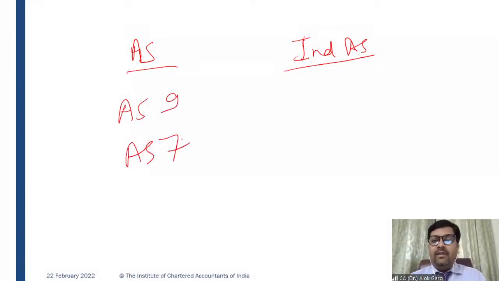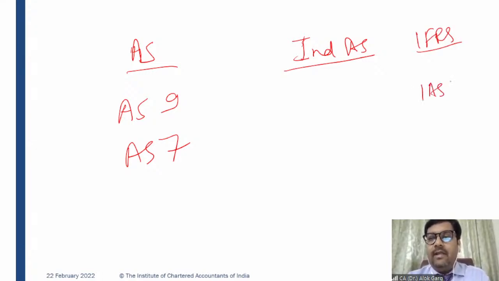When I talk about AS 7, it talks about revenue from construction contracts, how to deal with revenue recognition in case of construction contracts. AS 9 talks about the entire revenue recognition. But now we have adopted a global framework, which is IFRS. Under IFRS, earlier there were two standards, IAS 11 and IAS 18. IAS 11 talked about revenue from construction contracts, and IAS 18 took care of all the other revenue.